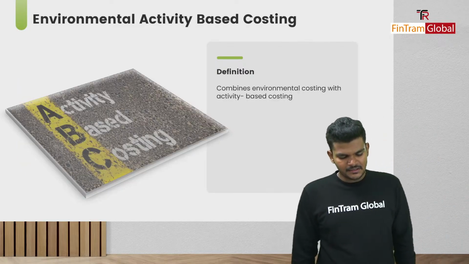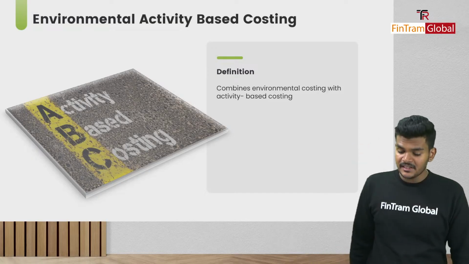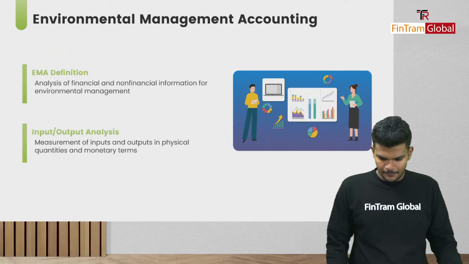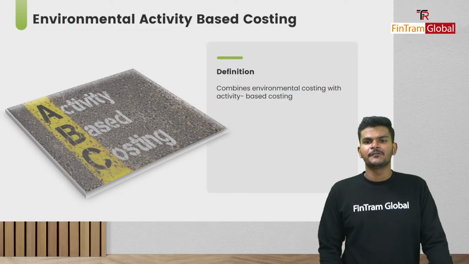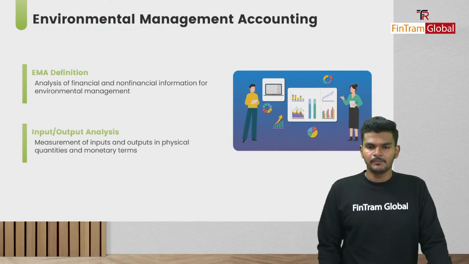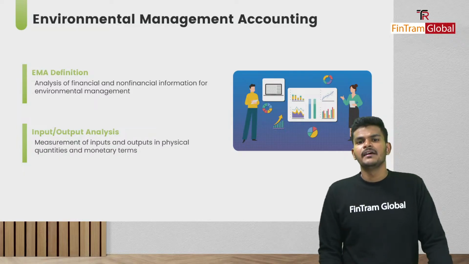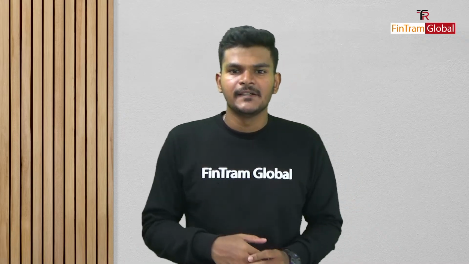And then there's another concept known as environmental activity based costing as well. But before that, there's also the flow cost accounting technique, right? When it comes to flow cost accounting, the idea here is kind of similar to what we have looked at in input-output analysis. Okay, folks. In input-output analysis, what do we do? We look into the inputs and outputs, and we categorize the output into the good output, or positive output, as well as the negative output, right? So kind of similar to this, we also have flow cost accounting.